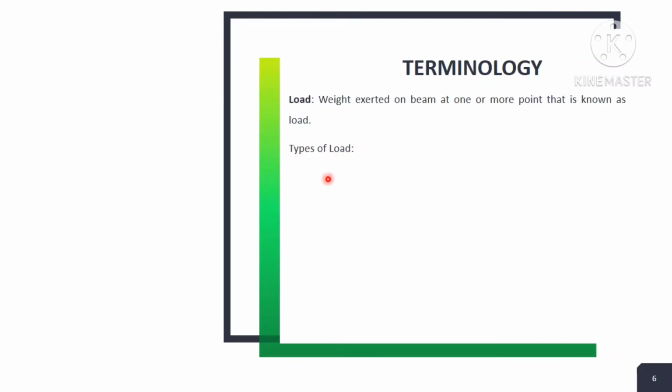And some types of load occur, and in that, the load is known as the point load or a concentrated load.